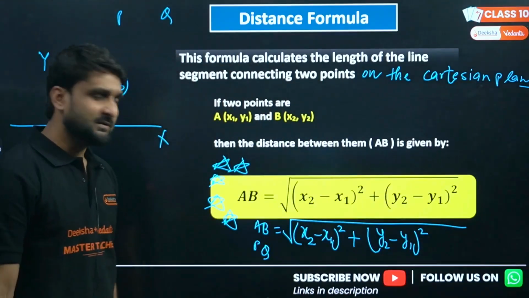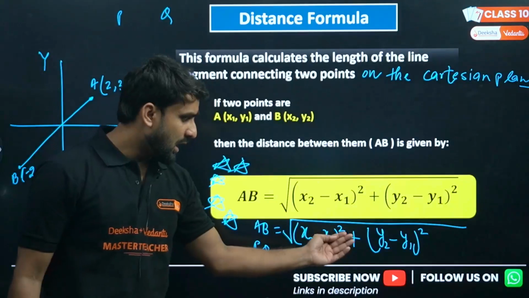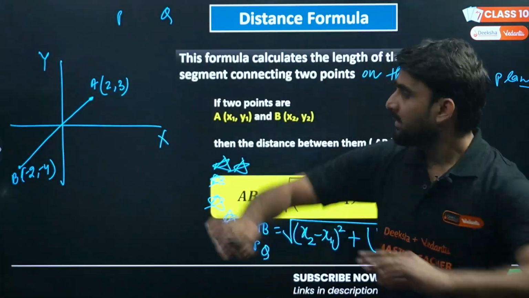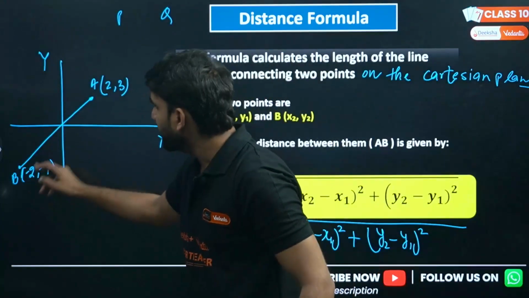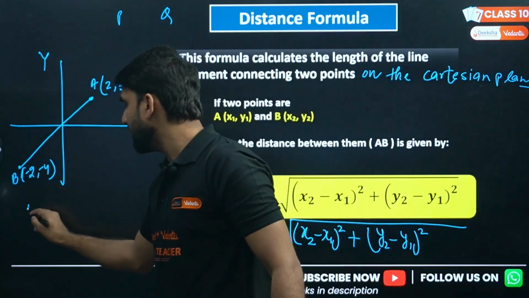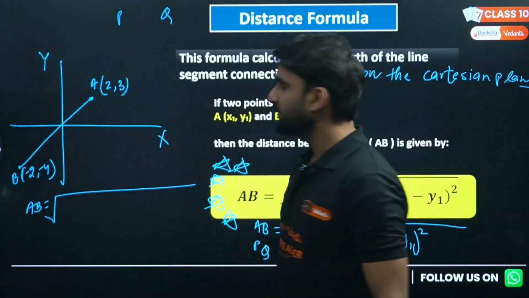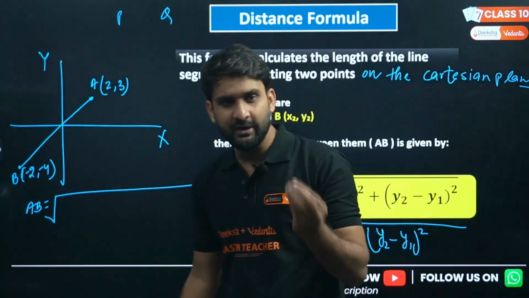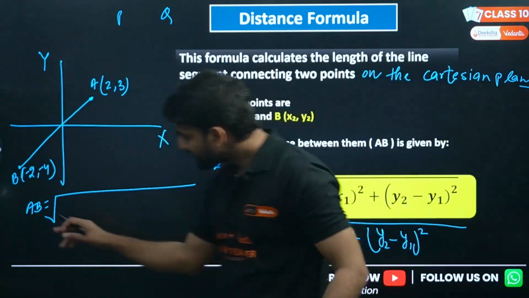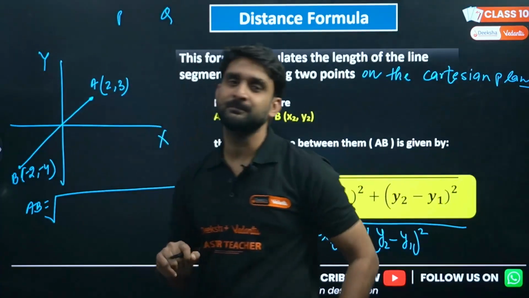Now you might be thinking, sir, we have memorized this formula, now how to use it here? So I'm going to give you a trick. My dear lovely kids, if you are calculating the line segment AB, this is my own trick, a way you can apply the distance formula. If you are finding AB, I'm writing A first and B then.